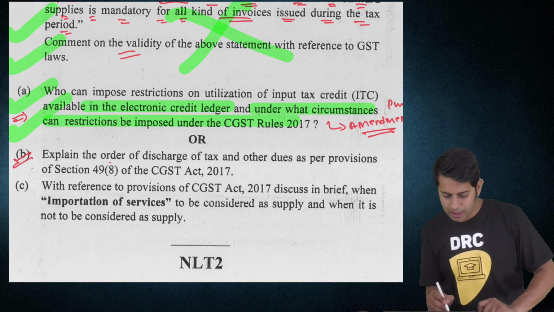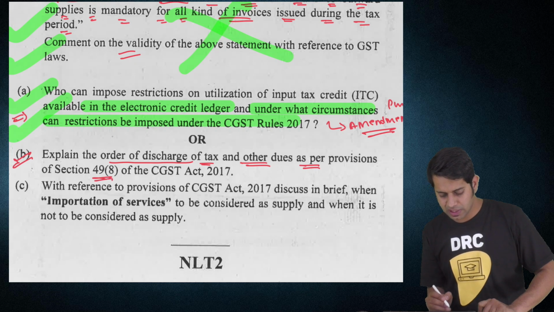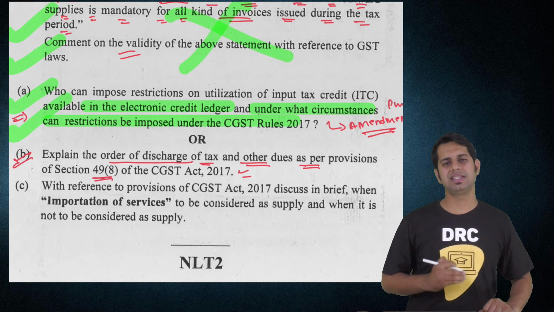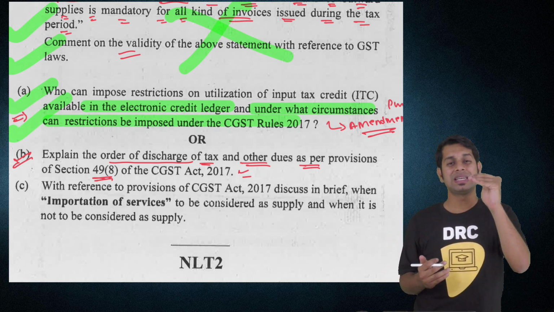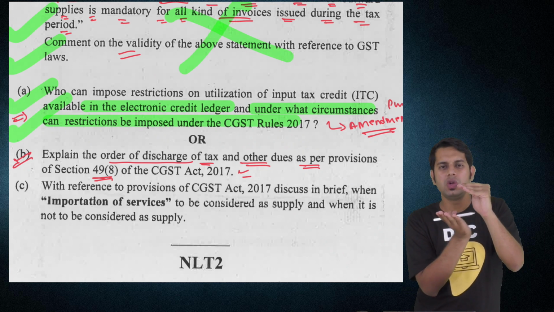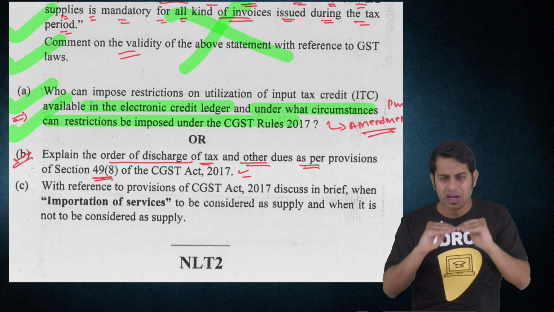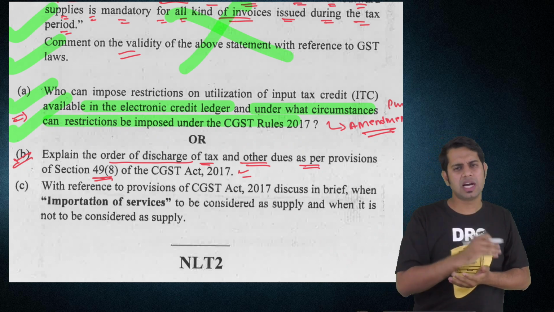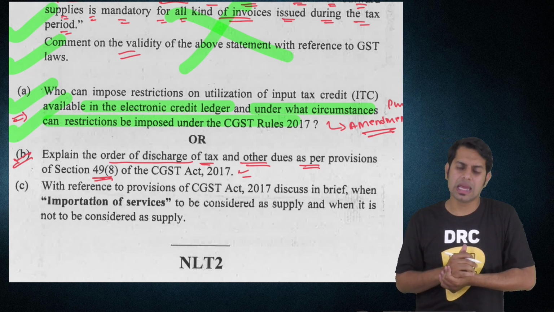Now, explain the order of discharge of tax and other dues as per the provisions of section 49 subsection 8 of CGST Act. How should you discharge the tax and other dues? The order of discharge is, first you should discharge the liability, that is tax and other dues, of previous periods, then the tax and other dues of current period, then whatever is left over you should use for discharging the liability of the notices issued under section 73 or section 74.